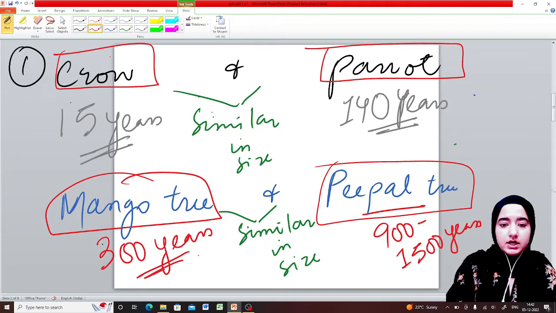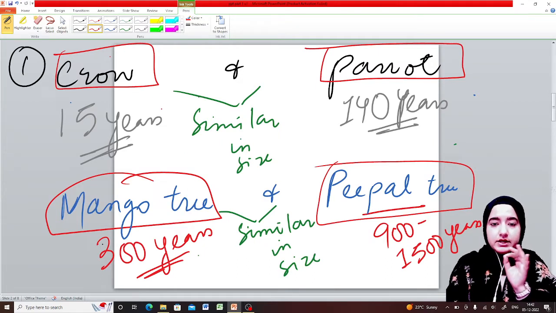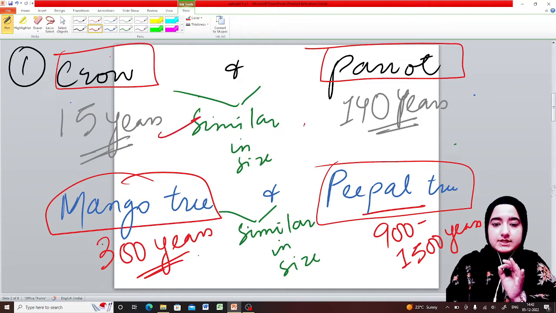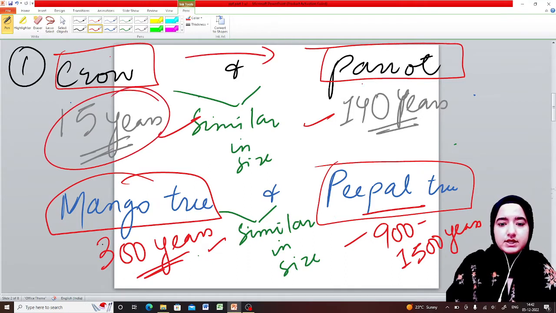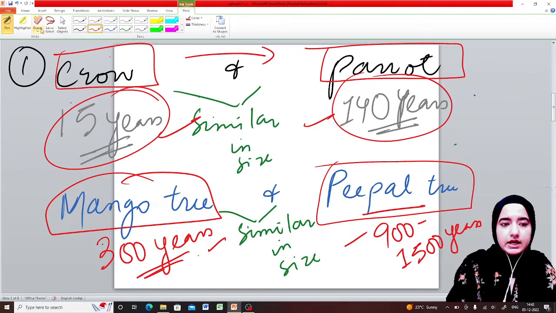Okay, but where does the difference lie? The difference lies in their lifespan. See, there is a huge difference between their lifespans. So we can say that through size we can't depict the lifespan of an organism. They might be similar in size, but there is a huge difference in their lifespans. I hope this concept is clear.